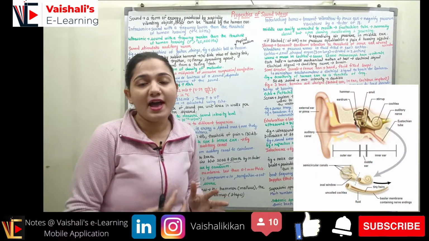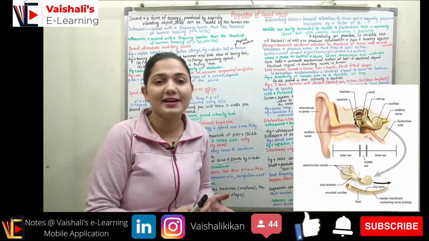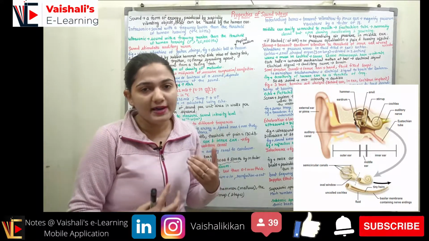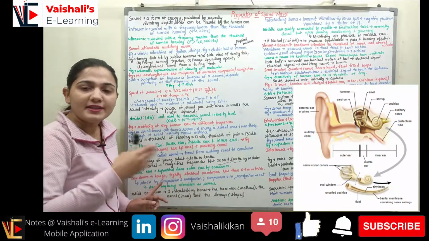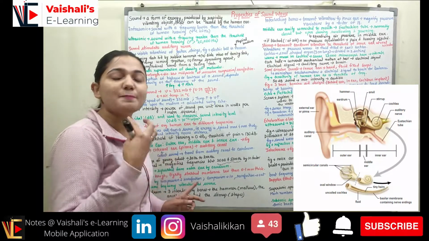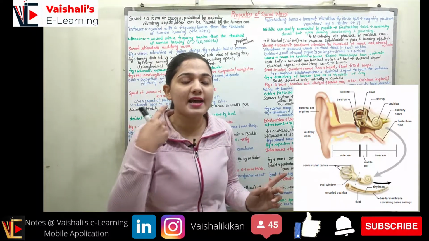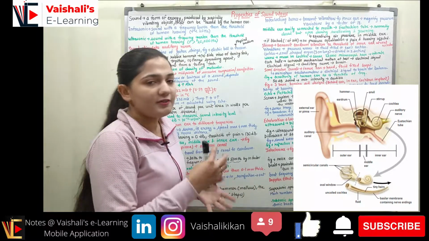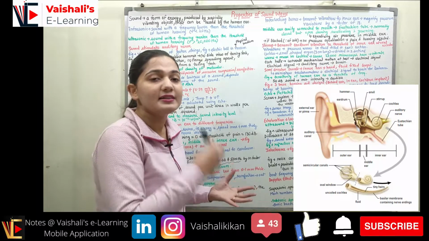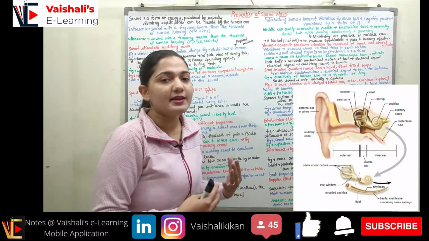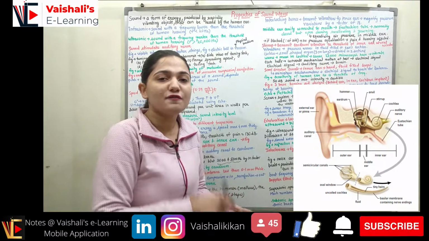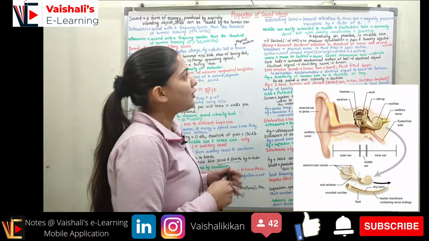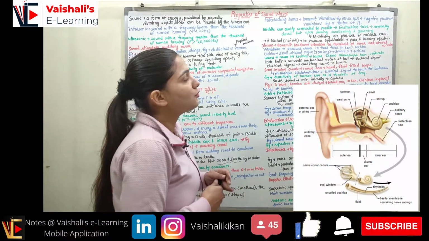It will magnify the intensity of the vibration ultimately by a factor of 18, because the pressure variations are made with the help of the eardrum. When the eardrum is moving in and out, there is a pressure variation made inside the ear, right? This pressure variation will make the vibration inside the ear, and this vibration we can actually hear, right? How do we hear these vibrations from the pressure variation? Now let's understand this. So the interlocking bones are transmitting vibration to the inner ear.